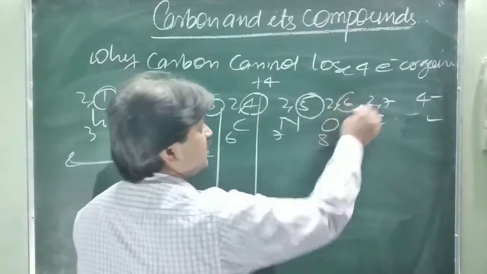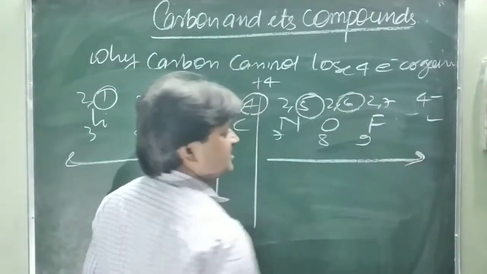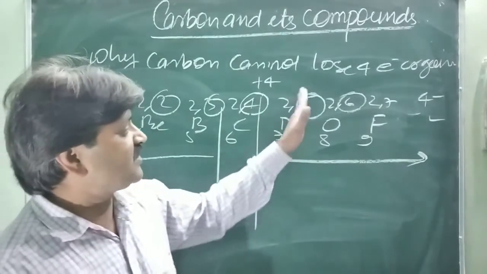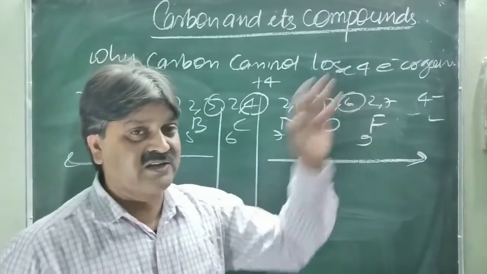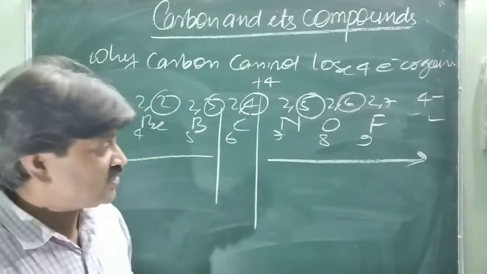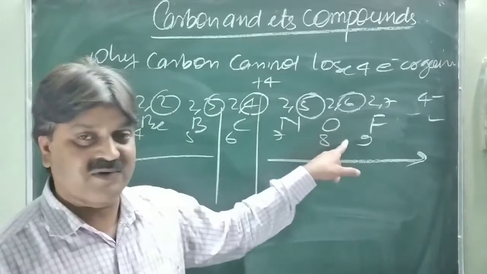After that, electronegativity increases after carbon, which means the electron gaining tendency increases. So if an element has 5, 6 or 7 electrons in the outermost shell, it requires fewer electrons to achieve the octet structure. So is it possible for carbon to donate or gain electrons?